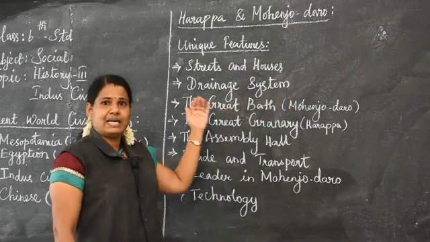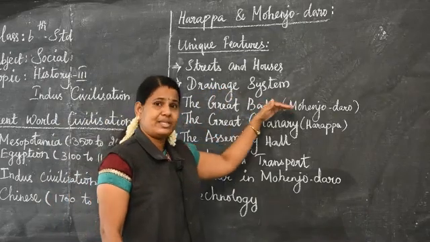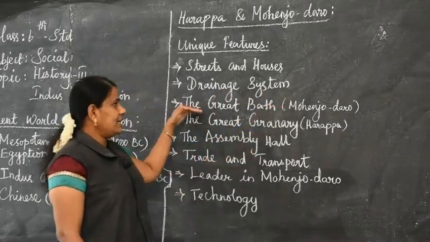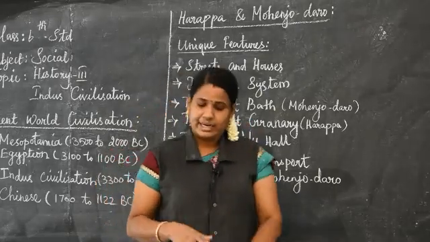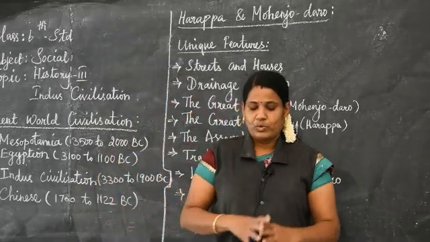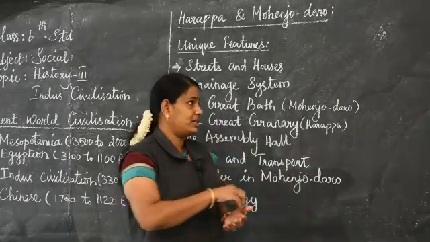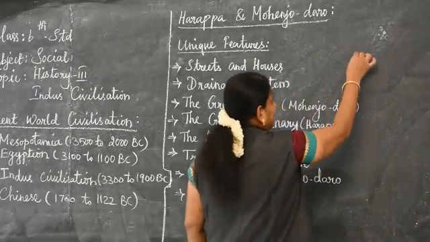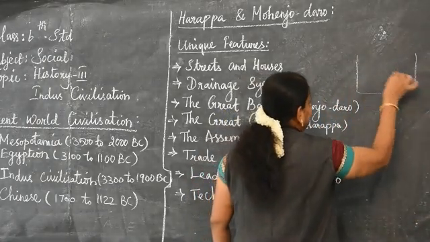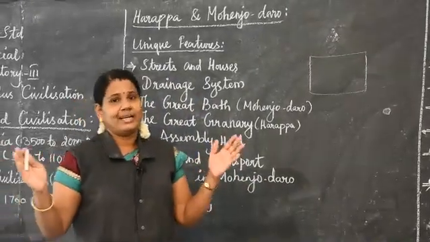It looks like a swimming pool only. In the ancient period, in Mohenjo-daro, they used the great bath also. How did they make the great bath? The great bath was a large rectangular tank in a courtyard. In the center of the courtyard of a house, we can see the great bath. It looks like a large rectangular tank.